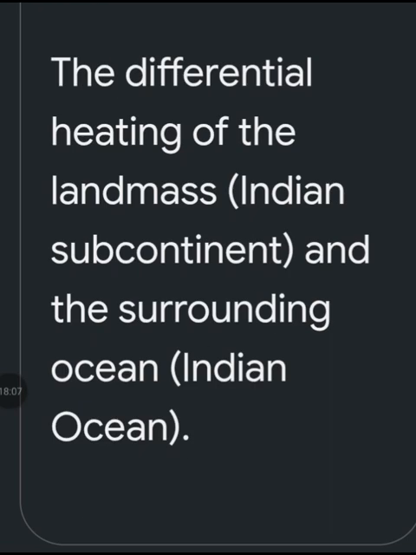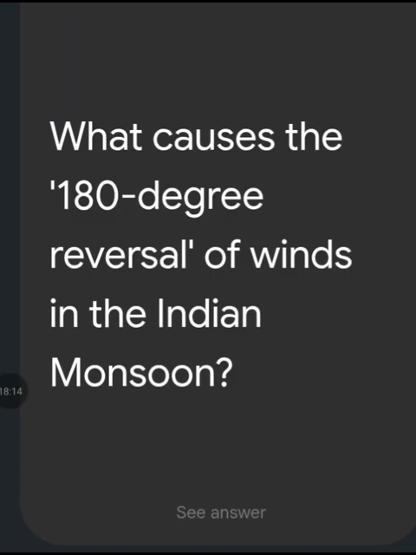What causes the 180-degree reversal of winds in the Indian monsoon? The differential heating of the land mass, that is Indian subcontinent, and the surrounding ocean, Indian Ocean, is the cause of the 180-degree reversal of winds in the Indian monsoon.